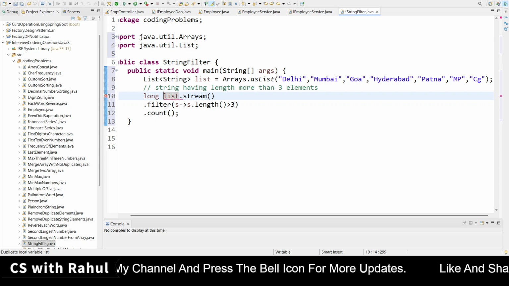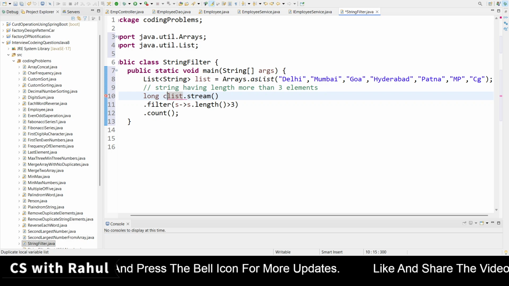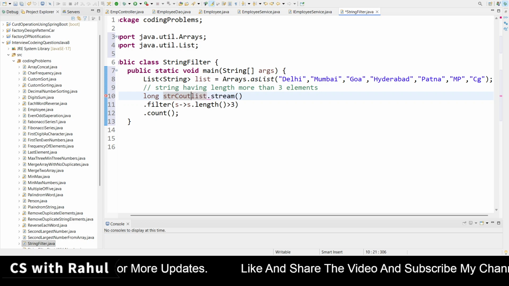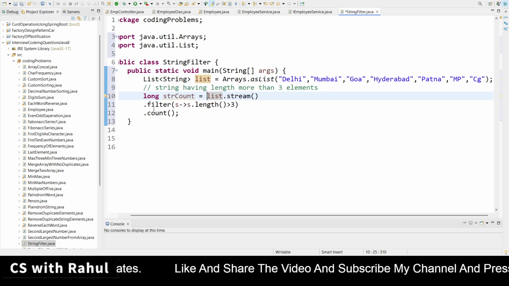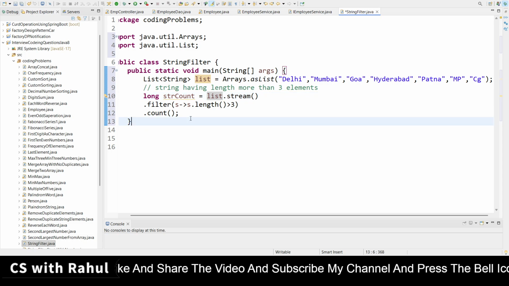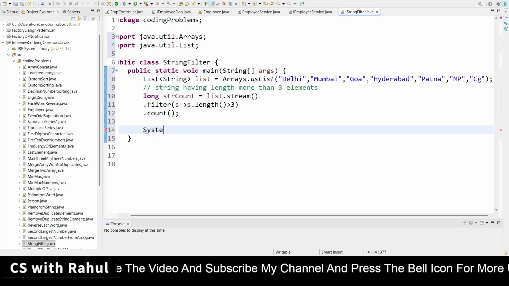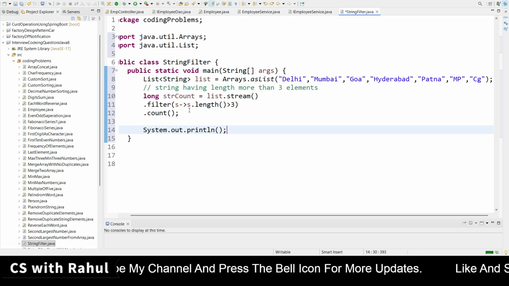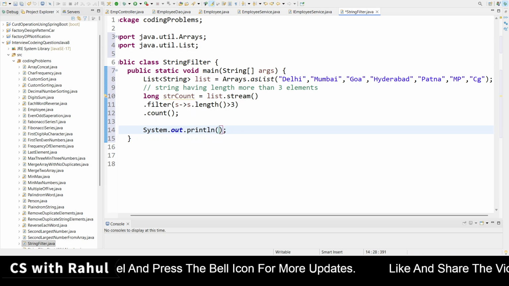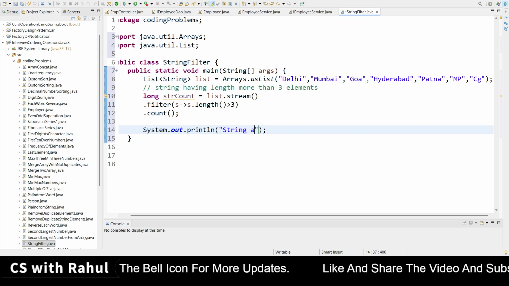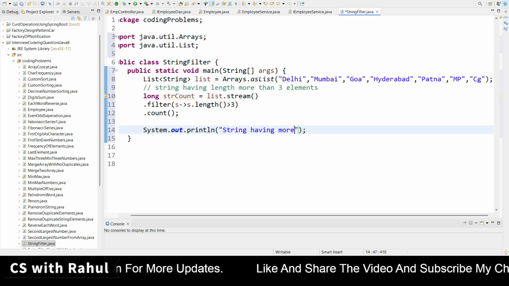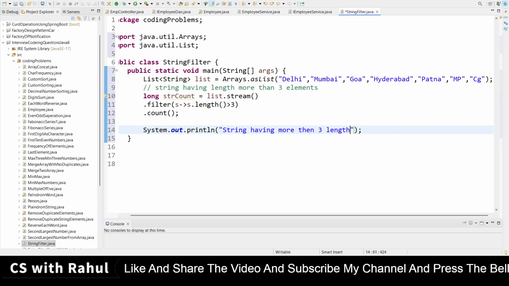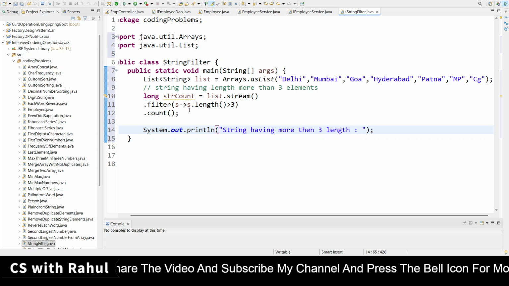of value. So we will store it here in strCount. Then I will print it out with System.out.println, and let me write: strings having more than 3 length.